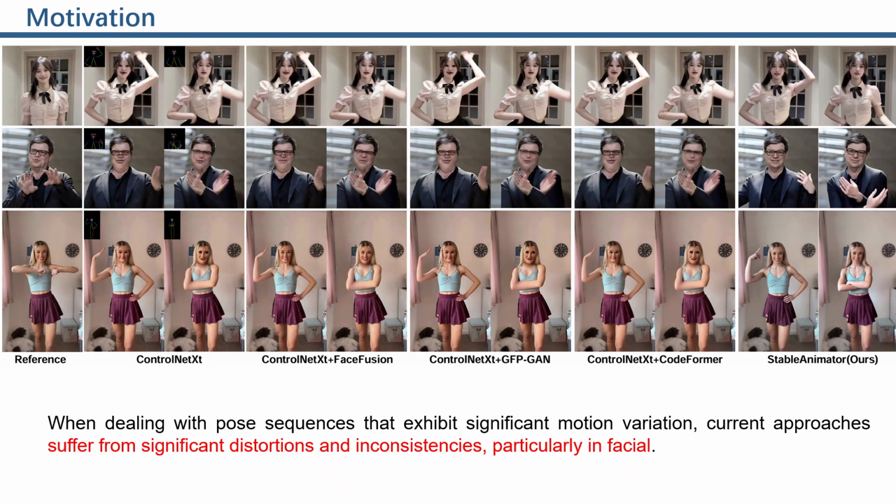Furthermore, recent animation models rely on face fusion for post-processing, which also degrades the quality of the animated video, particularly for facial areas. In light of this, we propose StableAnimator, consisting of dedicated modules for both training and inference to maintain ID consistency for high-quality human image animation.